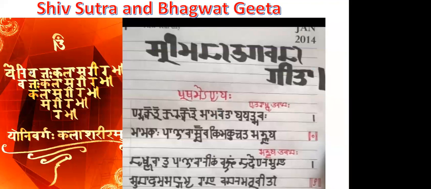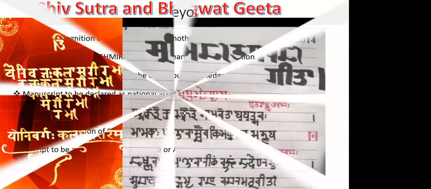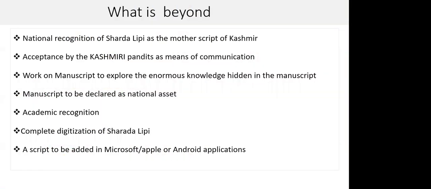This is another Shiv Sutra. So Yoni Varga Kara Shriram, a beautifully designed, calligraphed Sharda Lipi. This is also the Bhagavad Gita, written by a student. In fact, this was written almost 6 years before. 6 years before, he had written the complete Bhagavad Gita in Sharda Lipi.